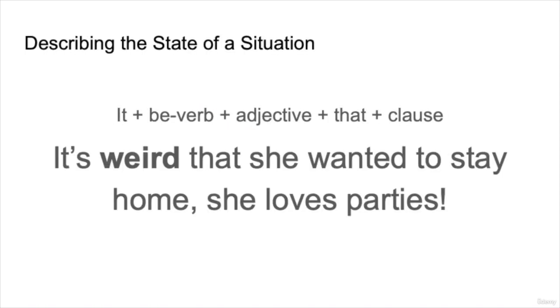And now a slightly different version of this, describing the state of a situation. So here is where we use it instead of I, he, we, she, and other such pronouns. So we form this with it, a be verb, an adjective, and that, and a clause. It's weird that she wanted to stay home. She loves parties.